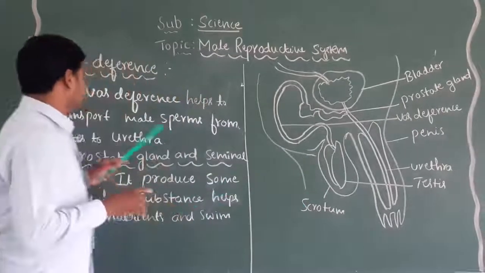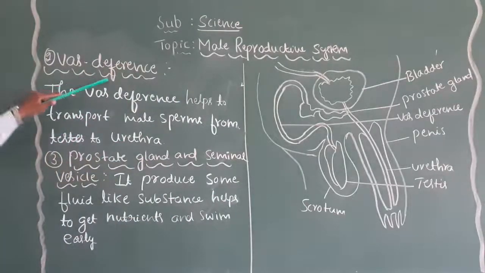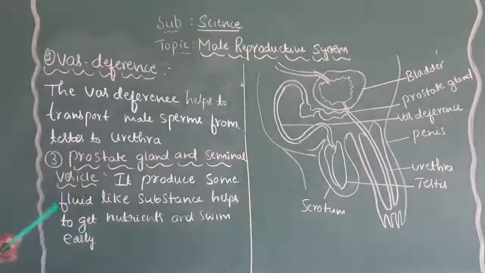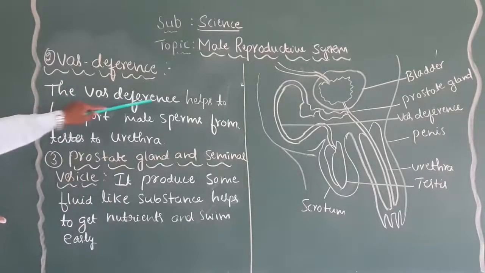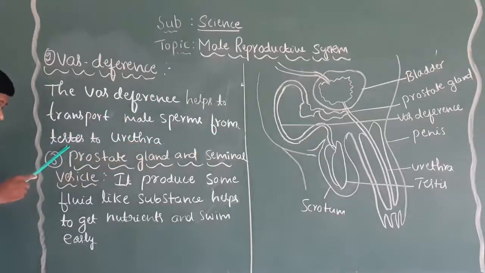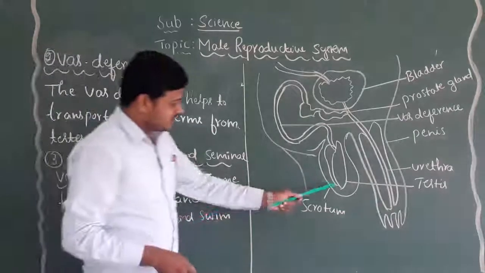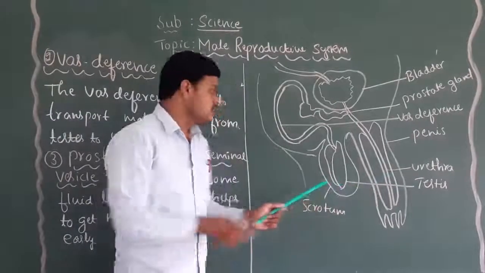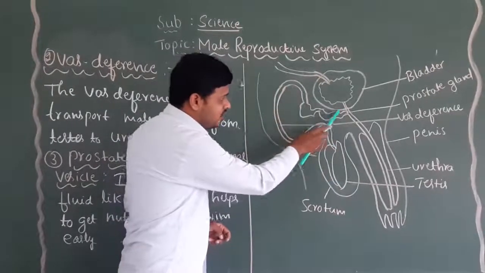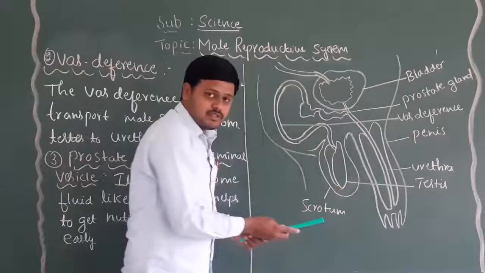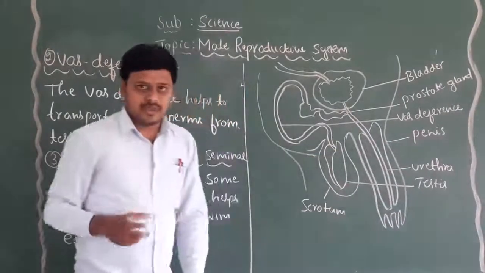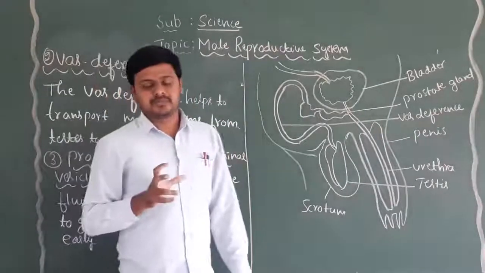Now let us discuss the vas deferens and its function, and the prostate gland and seminal vesicle and their function. The vas deferens helps to transport the male sperms from the testis to the urethra. Whatever sperms the testis releases are transported with the help of the vas deferens, and they come out from the urethra and reach the female reproductive system.